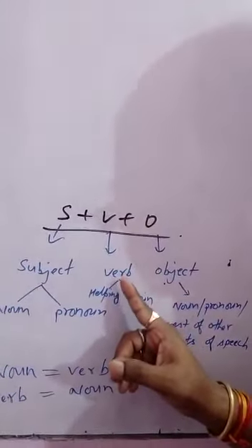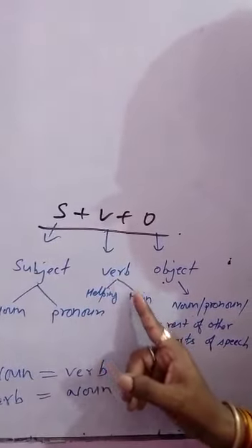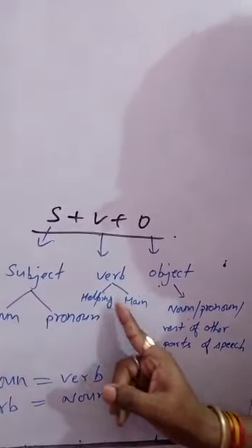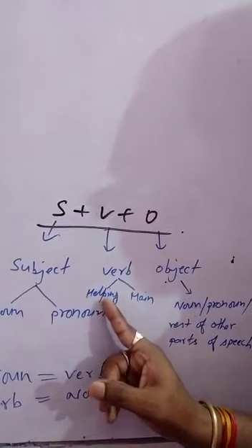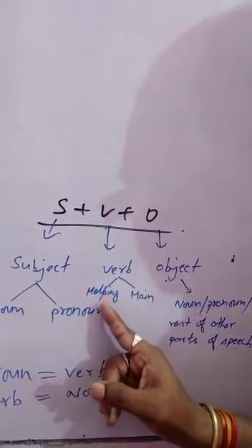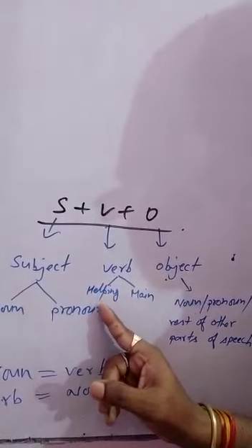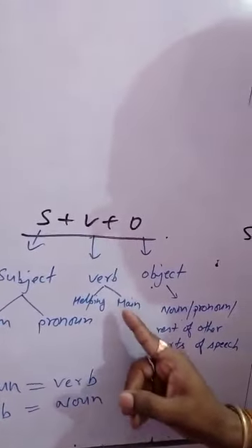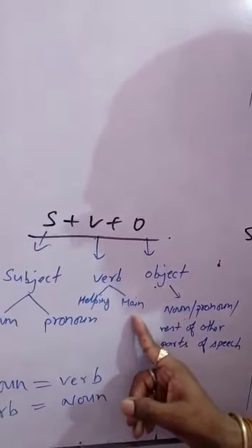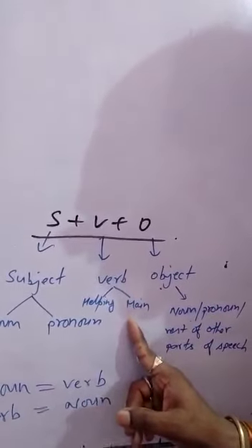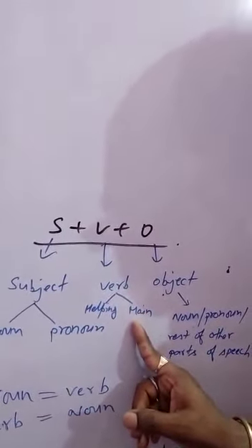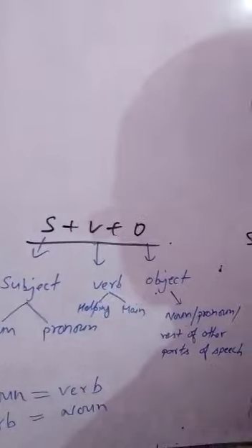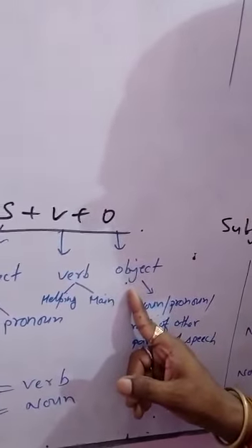In a sentence there are two types of verb: first helping verb, second main verb. Helping verb means which shows the time of action, or which helps the main verb. Main verb means what? Main verb is a performing verb. It is done by noun or pronoun, or by the subject. Clear? And next, object. Object is what?